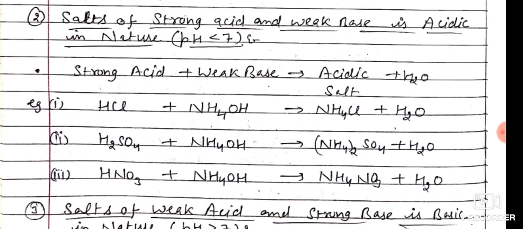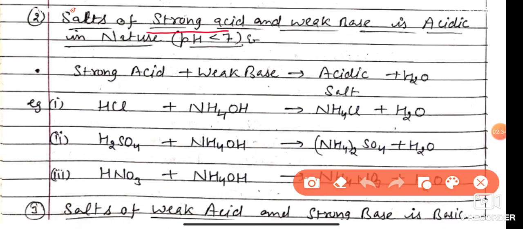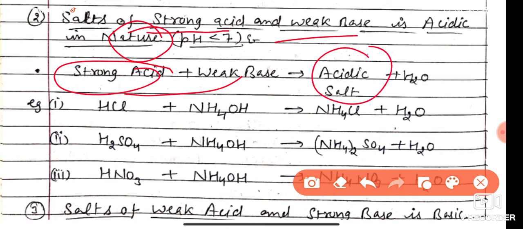Next case is the salts of strong acid and weak base. Salts of strong acid and weak base are acidic in nature. Why are they acidic in nature? Because the stronger effect of acid dominates the weaker base effect. Is it clear? So that's why the salt is acidic in nature.